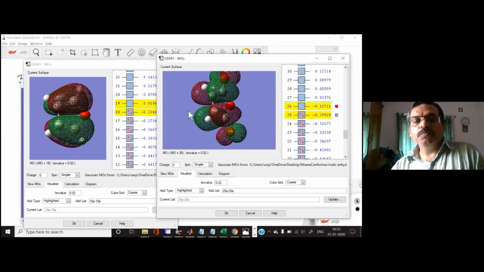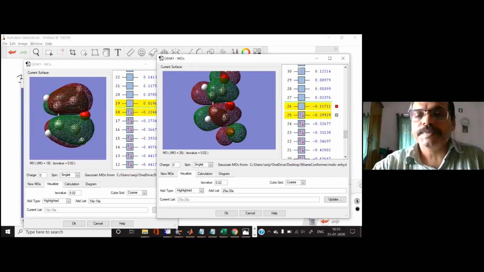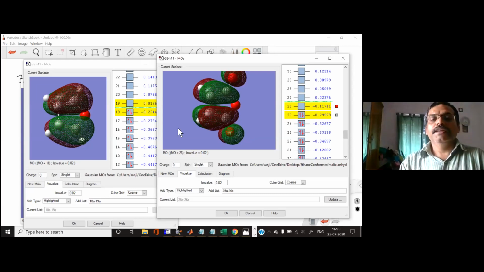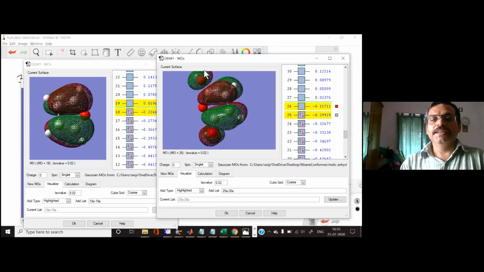But there are two possibilities now. You can put this molecule on the top of the other molecule through this direction, or you can rotate this molecule by 180 degrees and keep the molecule on top of this one.